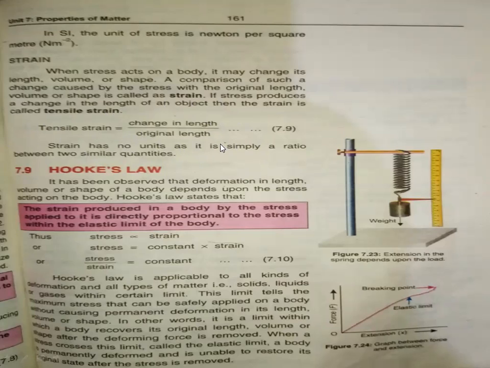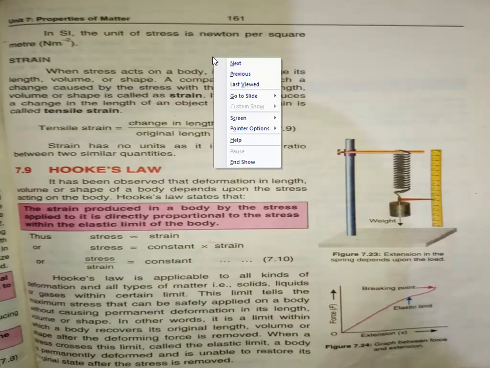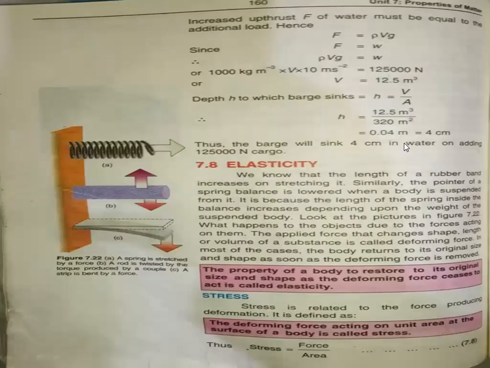Strain has no unit as it is a simple ratio between two similar quantities. So it is also a strength. This is the strength. So strain has no unit because it is the ratio between two similar quantities. So students, what did we discuss? We discussed elasticity.